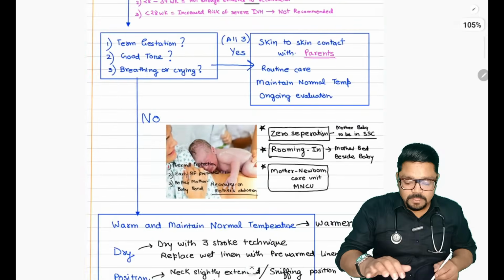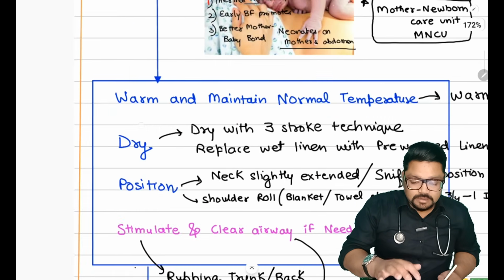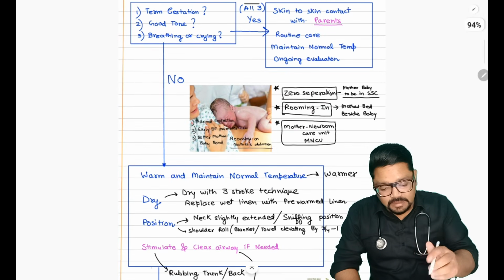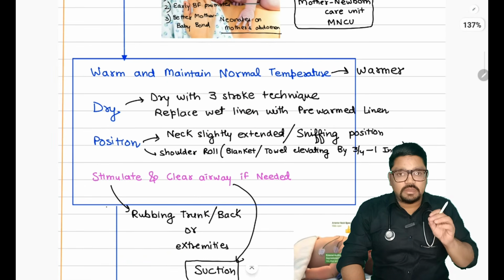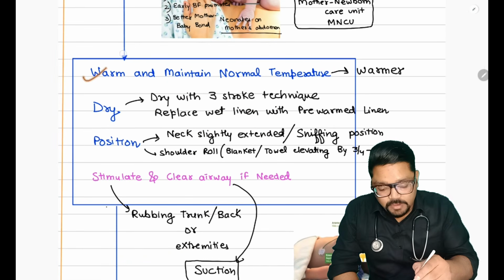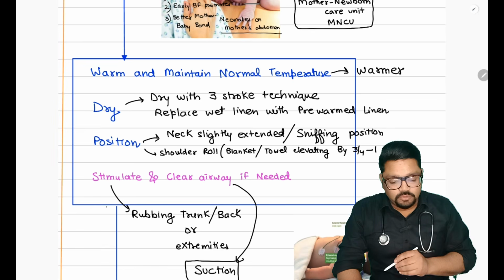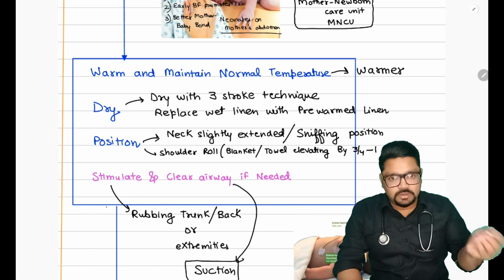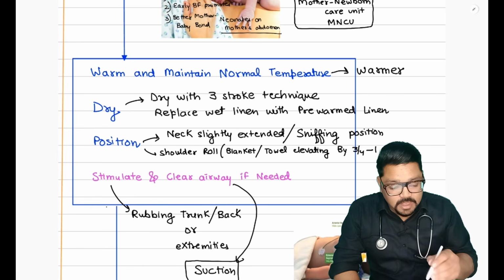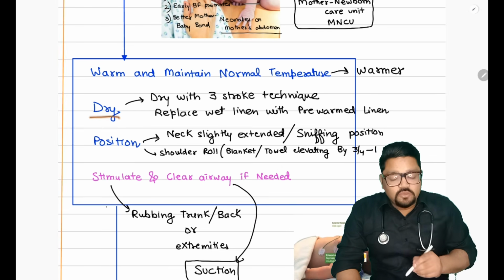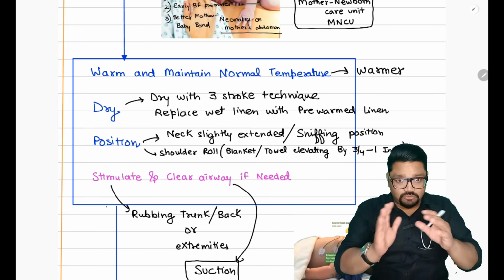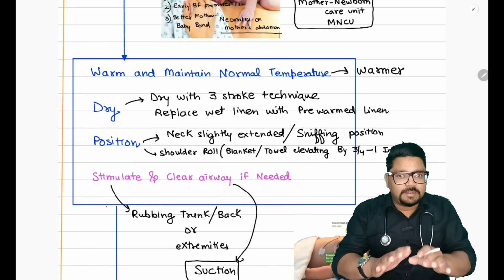Okay, now third thing, if the answer to anything from here is no, then we are going to do the routine initial steps. First, provide warmth. You have to take the baby to the manual mode on the radiant warmer, and then maintain the normal temperature. Then second is drying. For drying there is a technique, the 3-stroke technique: first the head, then the trunk, and then the legs.